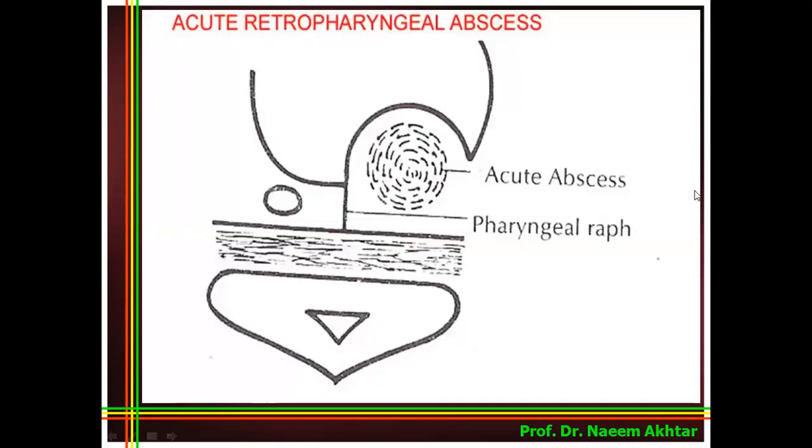Now, in this case, you can see that this is the vertebra and this is the posterior wall of the pharynx, and this is the lymph node which after suppuration has become an abscess in the form of acute retropharyngeal abscess, because this is the midline raphe, the pharyngeal raphe. Because this swelling is on one side of the midline raphe, it will cause bulging in the posterior pharyngeal wall to one side. It is not in the center.